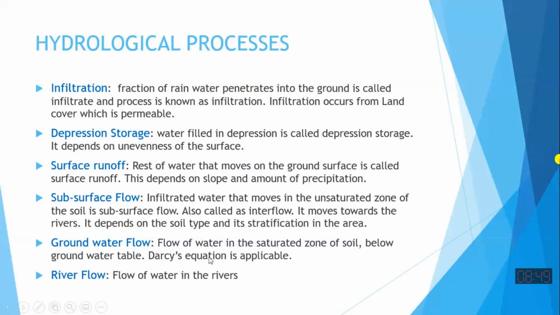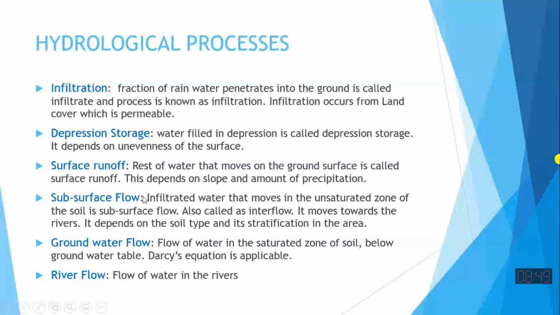For groundwater flow we use Darcy's equation, Q is equal to KIA, where K is the permeability coefficient, I is the hydraulic gradient, and A is the flow area. It will be explained to you when we study the groundwater flow in more detail.